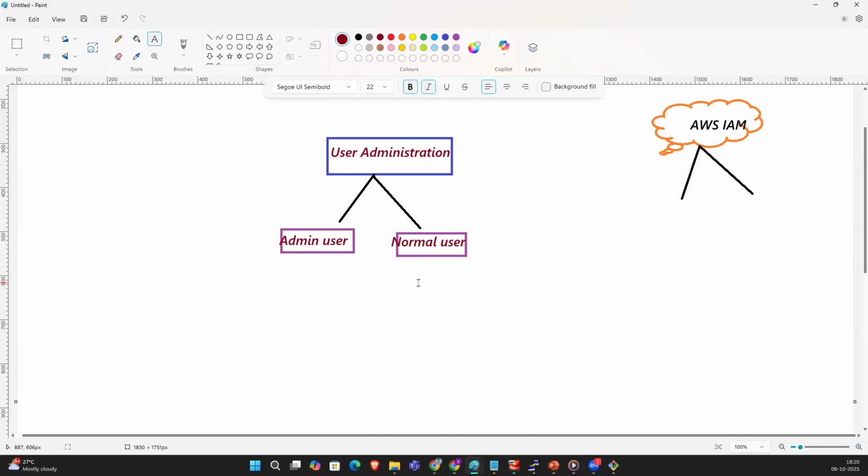So normal users will be created under which directory in the file system hierarchy? The home directory.